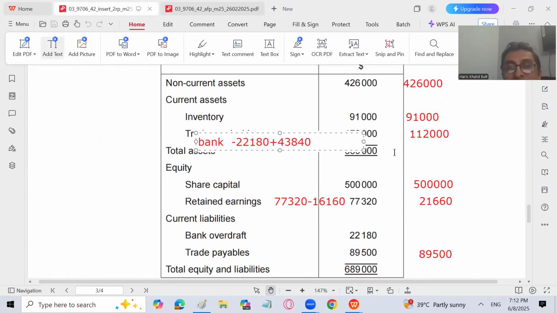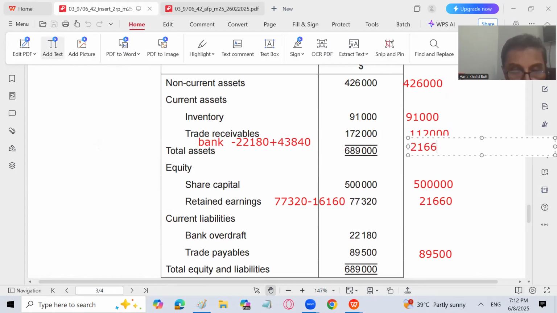I will make you understand, don't worry. Minus 22,180, which is the bank overdraft previously, plus 43,840, that is 21,660. I will write here 21,660.